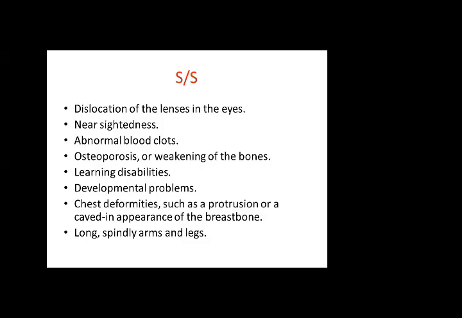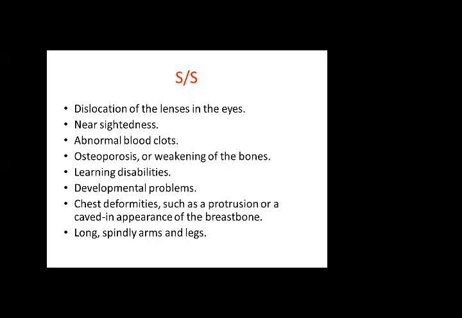Signs and symptoms of this disease are discoloration of the lenses in the eye, nearsightedness, abnormal blood clots, osteoporosis or weakening of the bones, learning disabilities, developmental problems, and chest deformities such as protrusion or caved-in appearance of the breastbone.